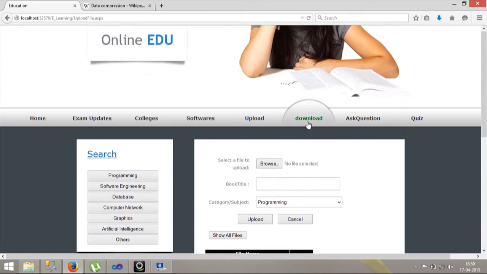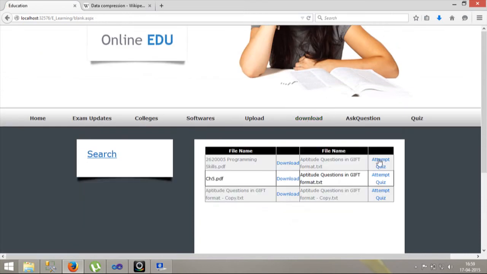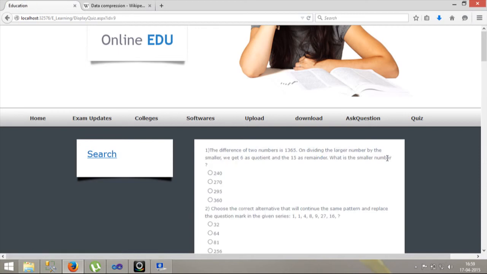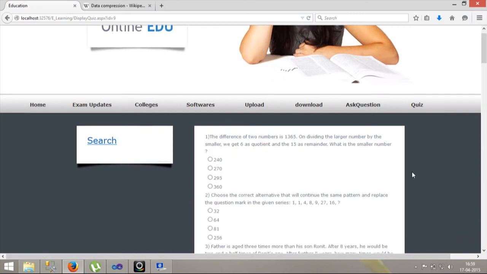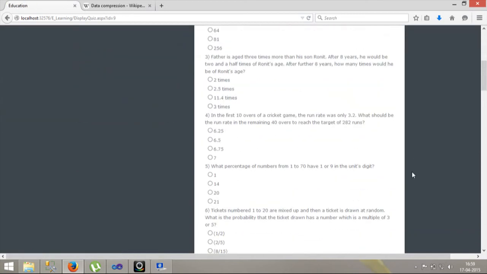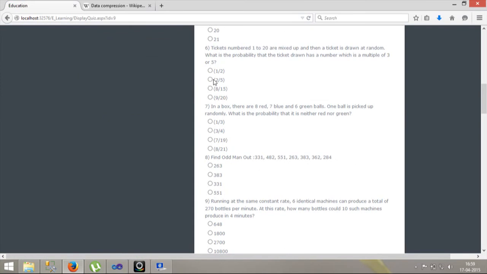Now download. Here a person can download a file, and after that he can attempt a quiz related to that file. If a person clicks on attempt quiz, then he will get a quiz like this, in which he can select an option.